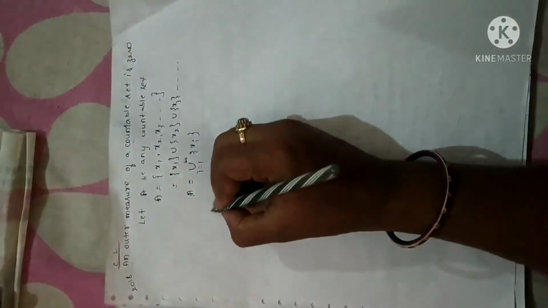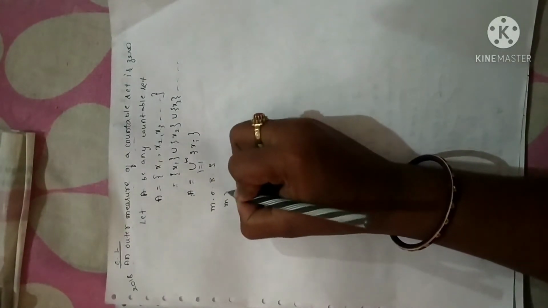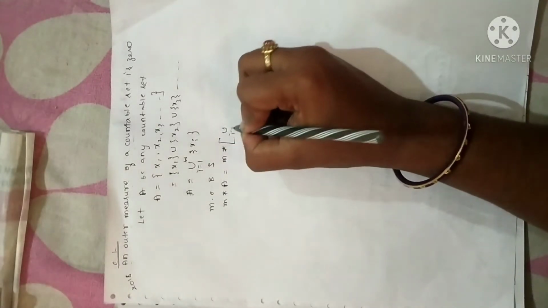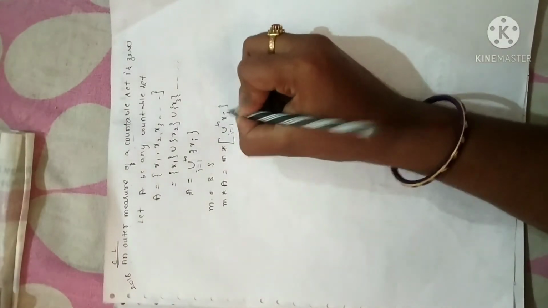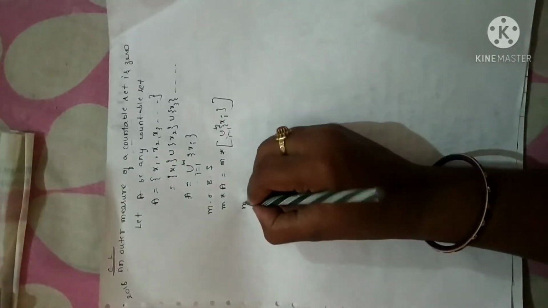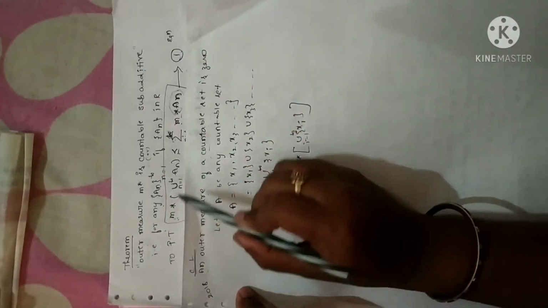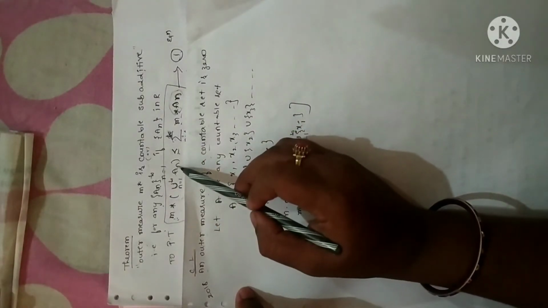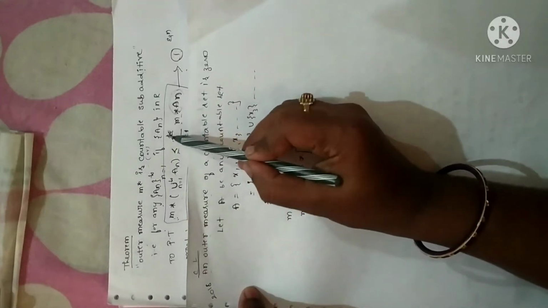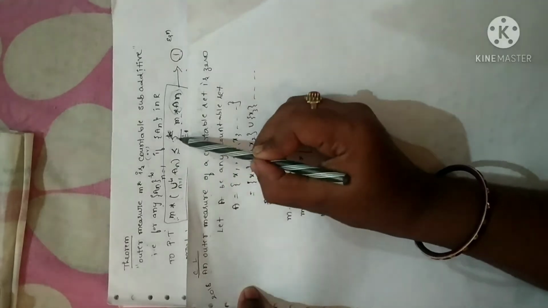Now what I'm going to do is apply measure on both sides. M star A is equal to M star of union i equal to 1 to infinity xi. What I did is just applied measure on both sides. Now M star of A, just now I have proved the theorem here. If A is any countable collection of sets, then when you apply measure, I can write that as less than or equal to sum from n equal to 1 to infinity. Meaning you take measure inside and replace union with summation.